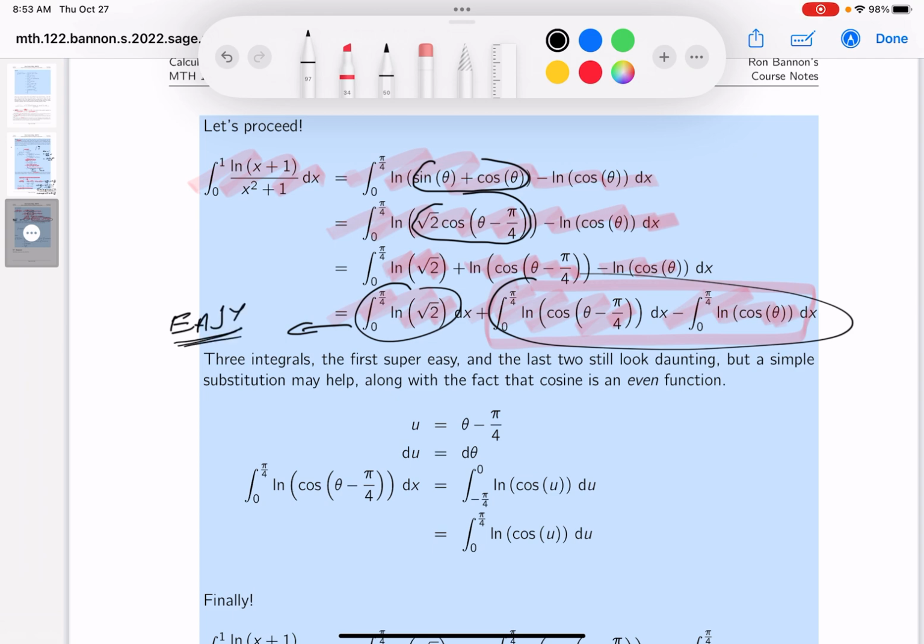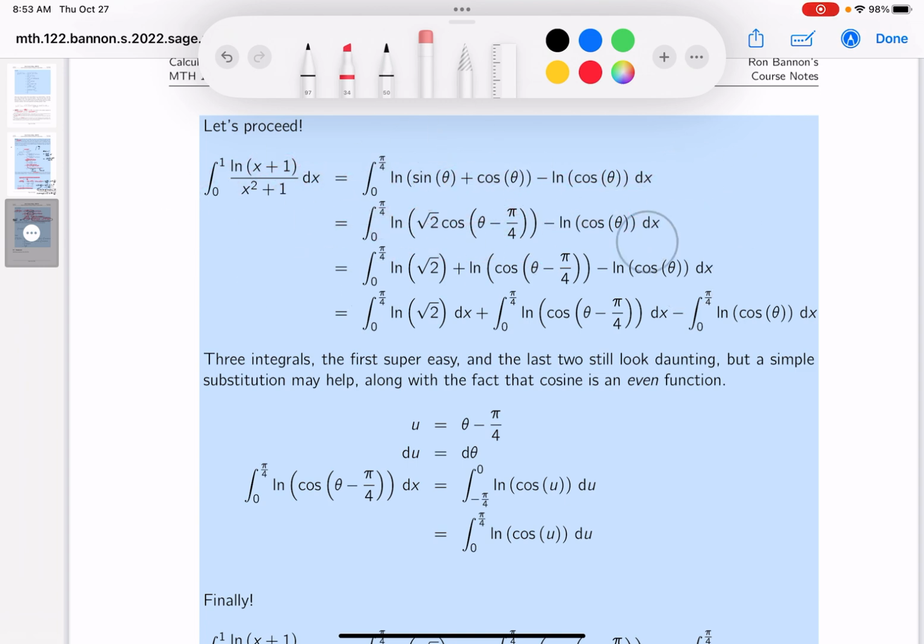All right? But what I'm going to do over here, I'm going to look at this integration here. Let me get my eraser out now. And I want to tell you what I'm going to focus in on. I'm going to focus in on this guy over here, and I want to get it to look like this guy over here. And a way to do that is to make a substitution. And a substitution I would make over there, I would make the substitution probably u equals theta minus pi over 4. Again, we're working on this guy over here now.